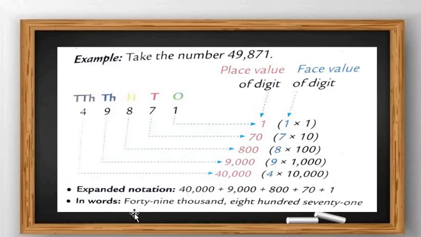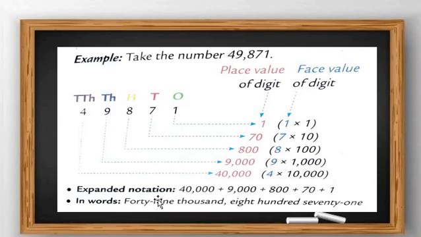And how can we speak it in words? 49,871. Okay, all students, got my point? So this is your example of a 5-digit number, with both face value and place value.